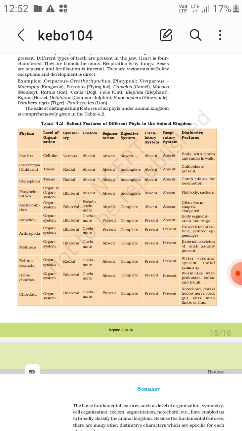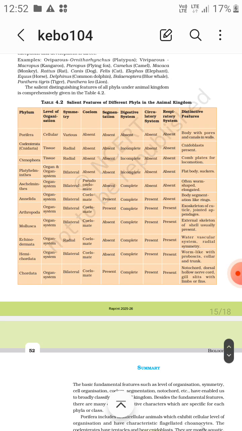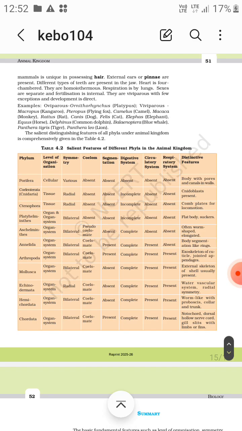Echinodermata, water vascular system, and radial symmetry in adult, and bilateral symmetry in larval. Then Hemichordata, worm like with proboscis, collar and trunk, and Chordata, notochord, dorsal hollow nerve cord, gill slits with limbs or fins. Now coming to the point, that is segmentation. First appears in the Annelida, then Arthropoda, and then Chordata, right?